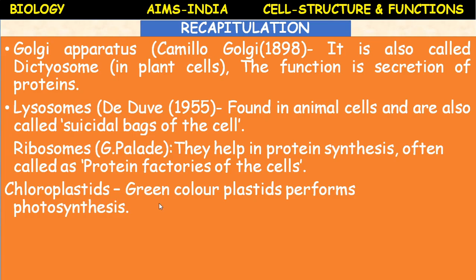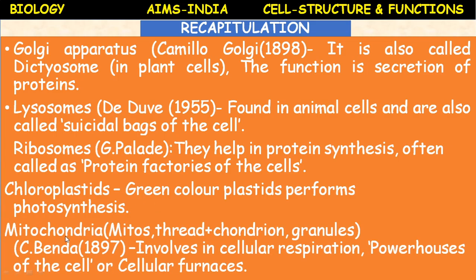Chloroplasts. Plastids are the unique structures present only in the plant cells. These chloroplasts are especially green in color plastids. They perform photosynthesis. They contain green pigment called chlorophyll. Mitochondria. Mitochondria, the meaning is mitos thread, chondrion granules, was named by Benda in 1897. It is involved in cellular respiration, hence called powerhouses of the cell or cellular furnaces.